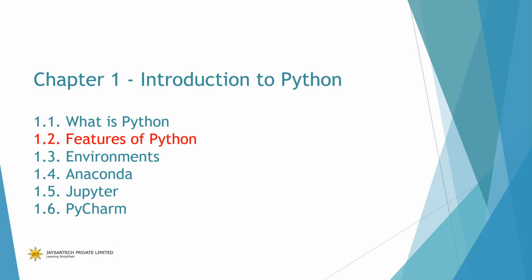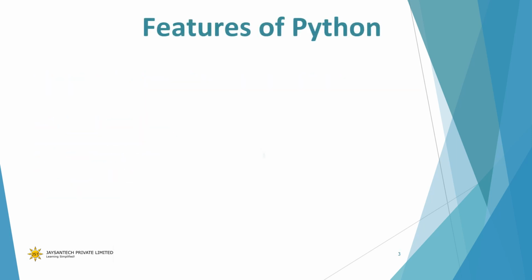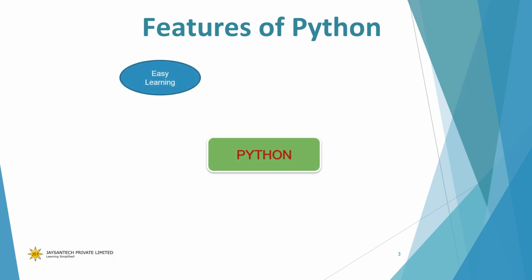Today we'll be looking into the features of Python. Let us start. The first one is easy learning. For a person who has very basic programming knowledge, it is very easy to start learning Python and start coding in it. It is as easy as using simple English words to tell the computer what you want to do using a program.